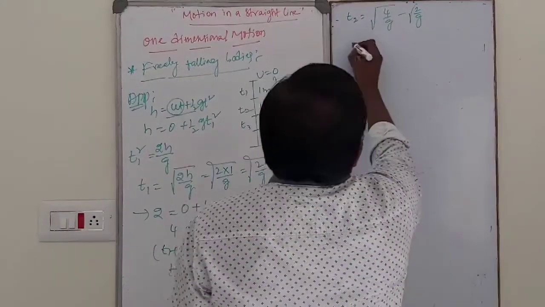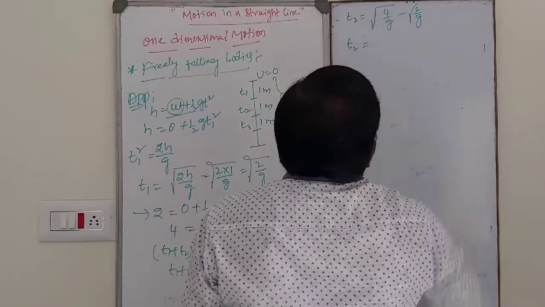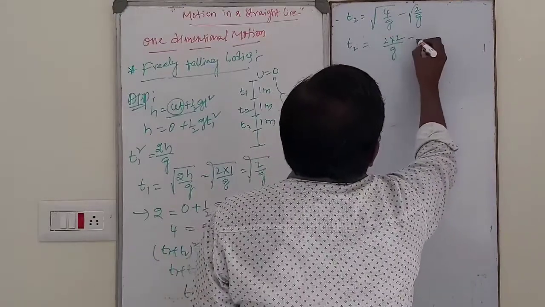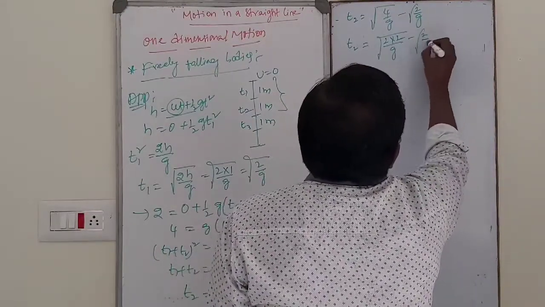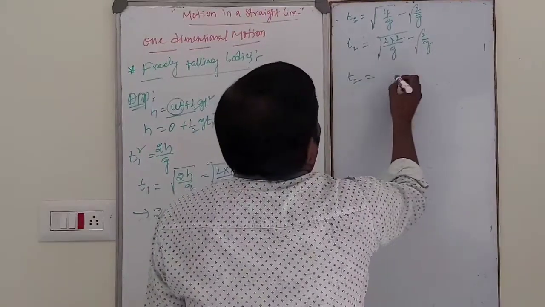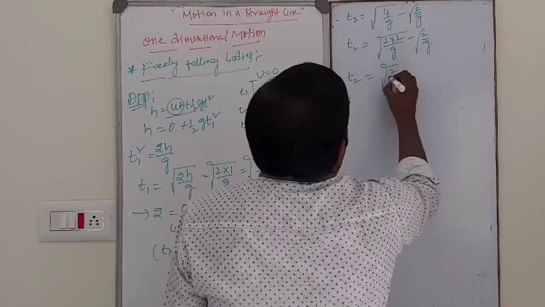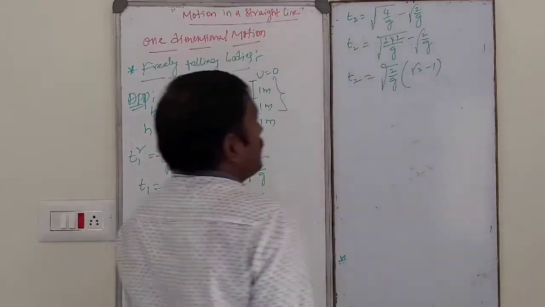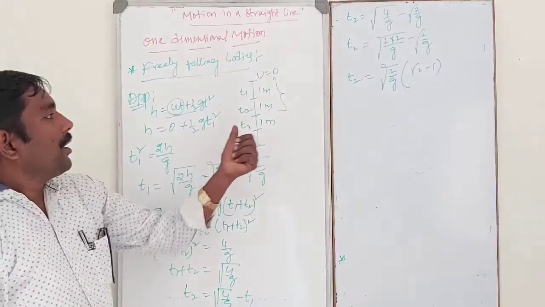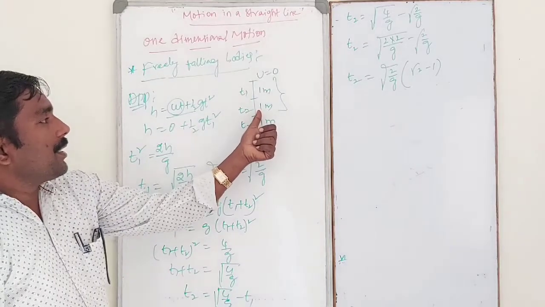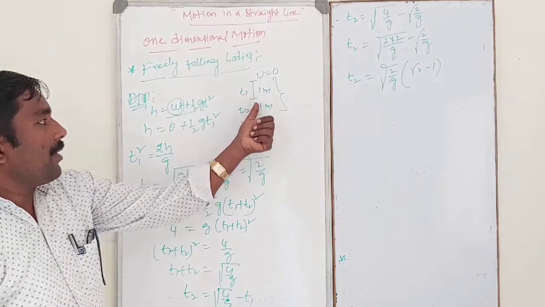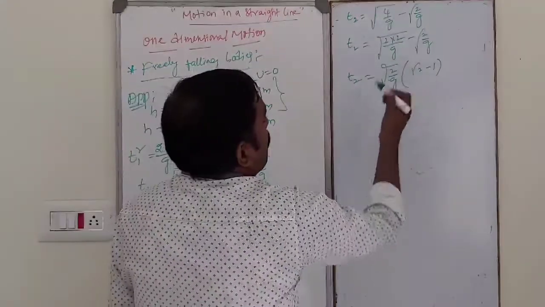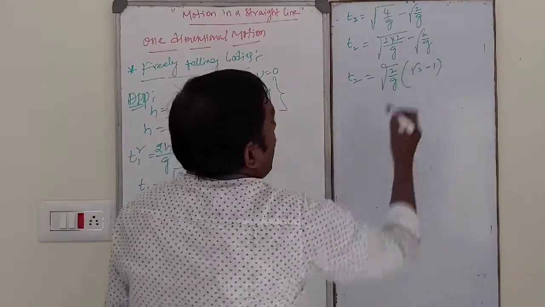So I write 2 into 2 by g minus root 2 by g. Taking root of 2 by g common, we get root 2 minus 1. This is the time taken by the body to travel the next 1 meter, that is T2. T2 is given by T2 is equal to root of 2 by g into root 2 minus 1.